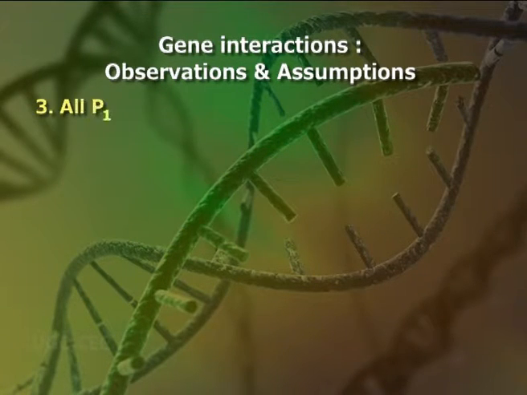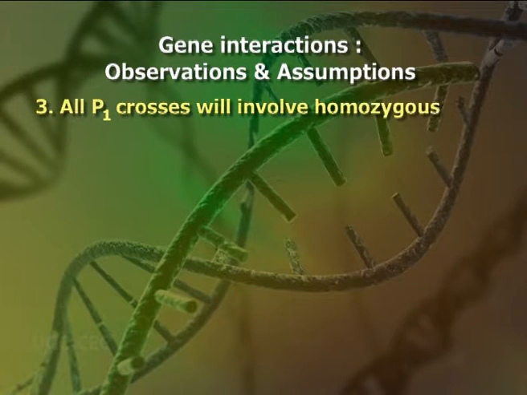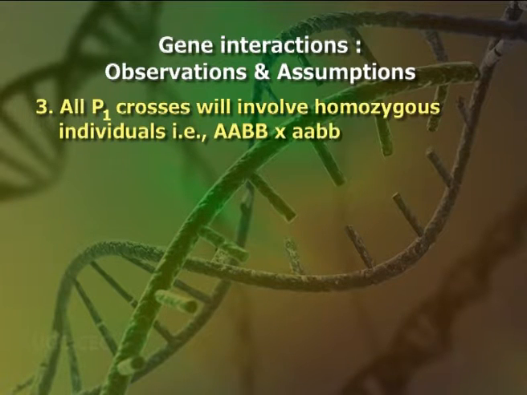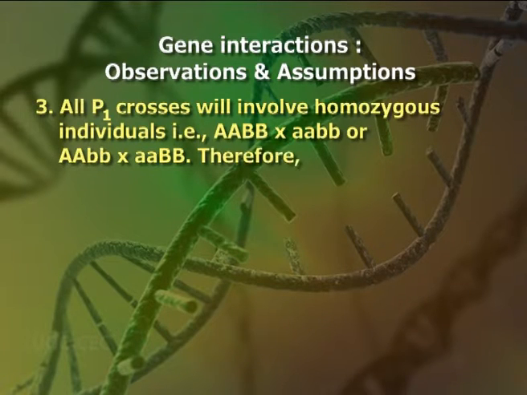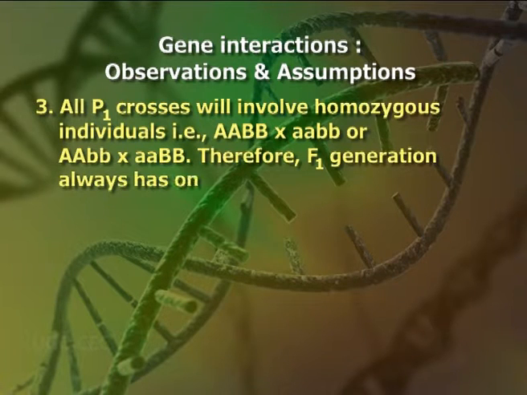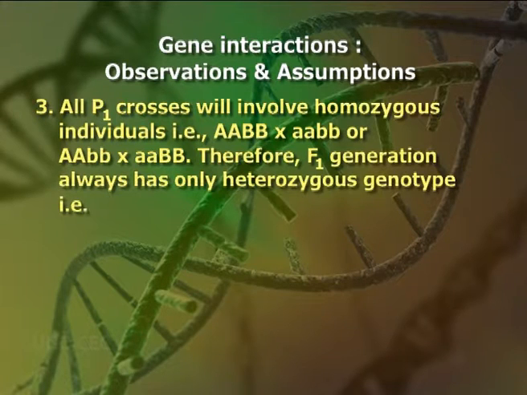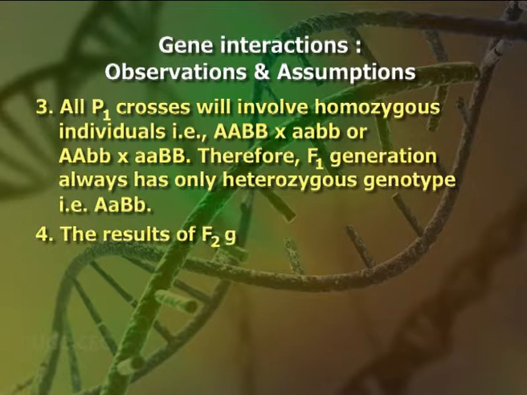All P1 crosses will involve homozygous individuals, that is capital AABB into small aabb or capital AAbb into small aaBB. Therefore, F1 generation always has only heterozygous genotypes, that is capital A small a, capital B small b. The results of F2 generation are conclusive.